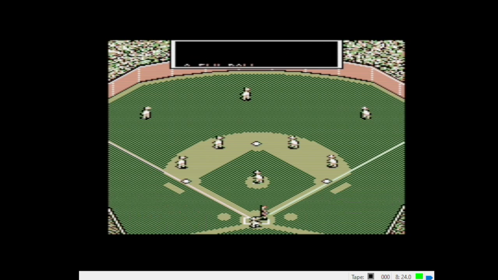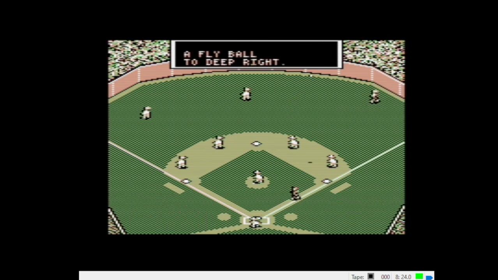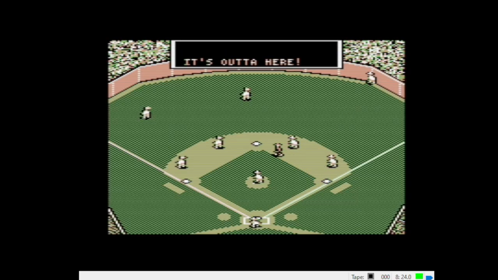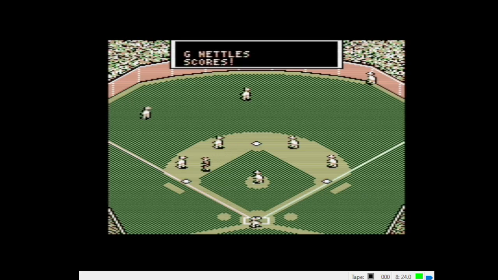Greg Nettles, the batter. 2-2 curve. Fly ball deep right. That one's got a chance. It's out of here. Solo blast for Greg Nettles. Yankees are up 5-zip.